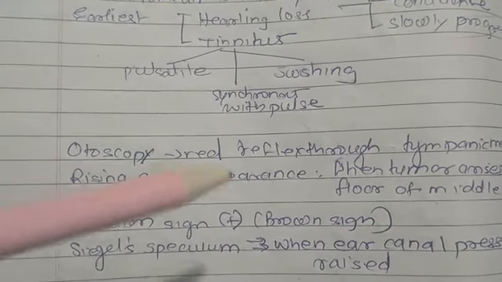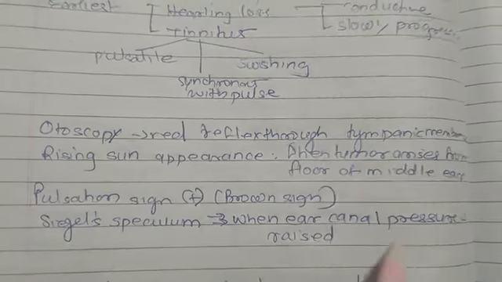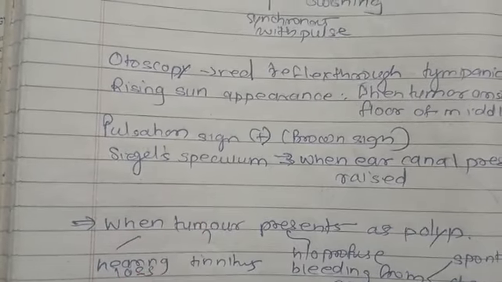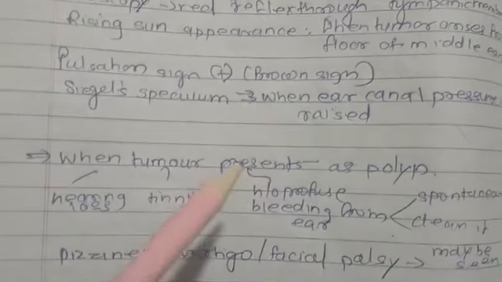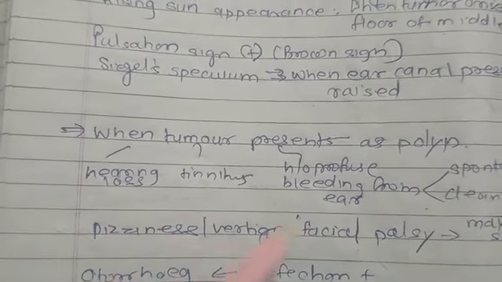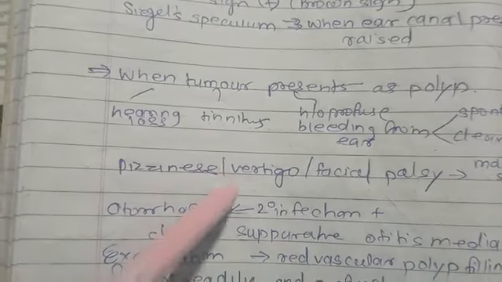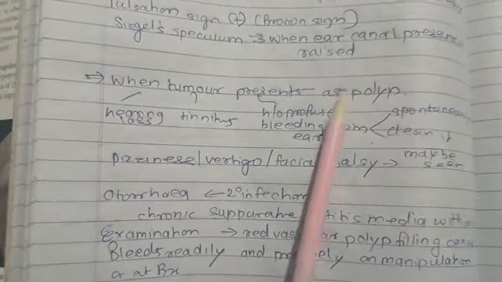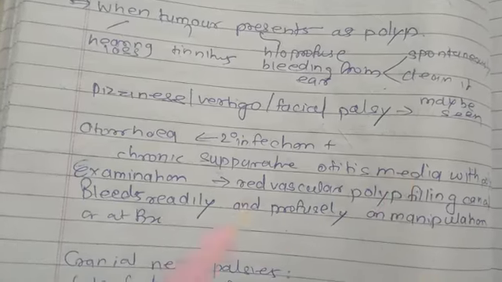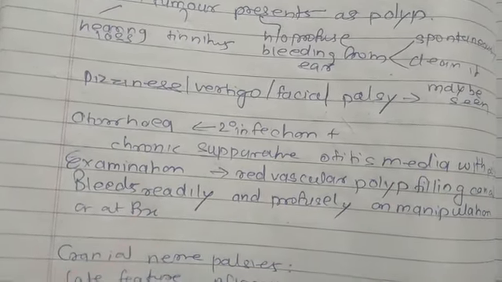Next is the pulsation sign, positive, and Brown sign with the Siegle speculum, seen when the ear canal pressure is raised. When the tumor presents as polyps, it presents with hearing loss, tinnitus, and a history of profuse bleeding from the ear, spontaneous and on cleaning. Dizziness, vertigo, and facial palsy may be seen. Otorrhea is due to secondary infection, as in chronic suppurative otitis media with polyp. Examination reveals a red vascular polyp filling the canal, which bleeds readily and profusely upon manipulation or at biopsy.